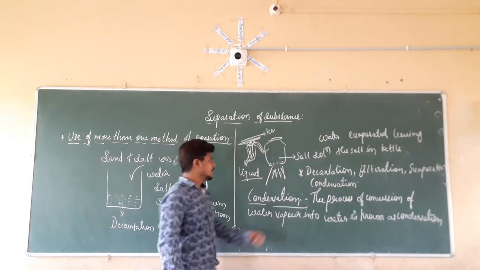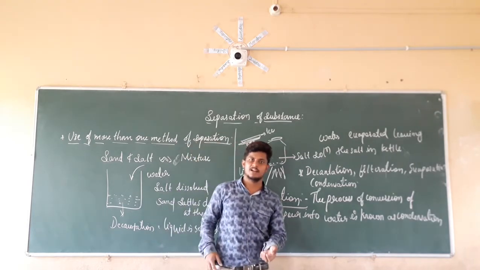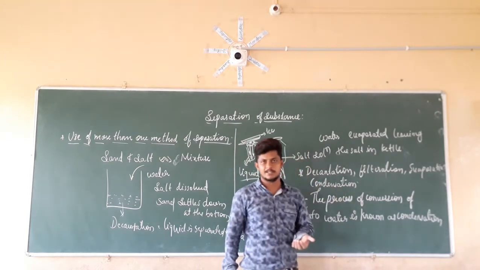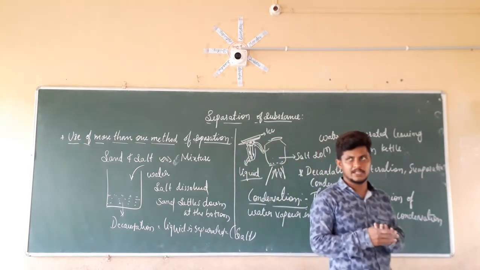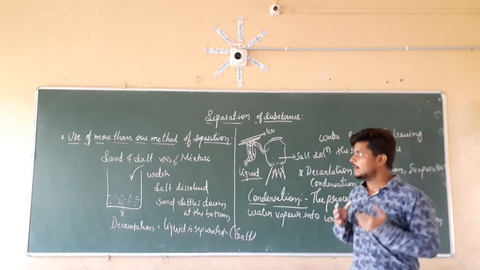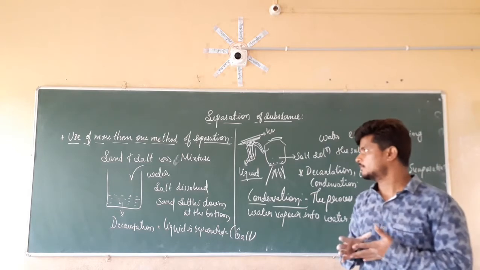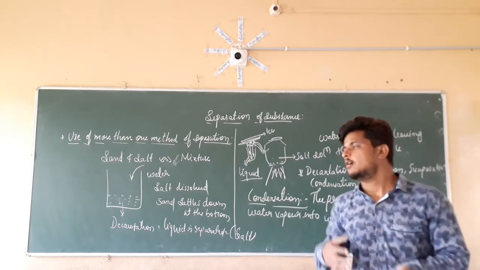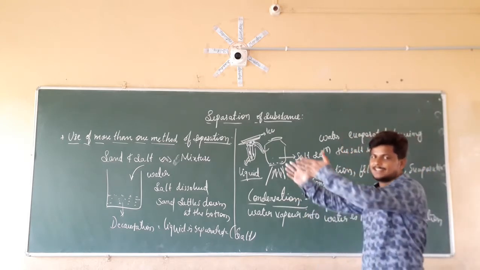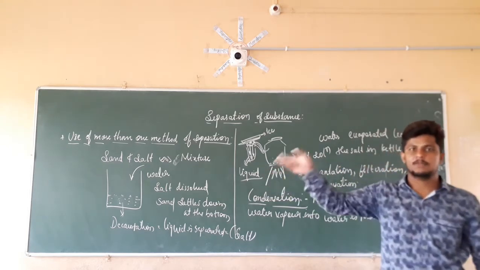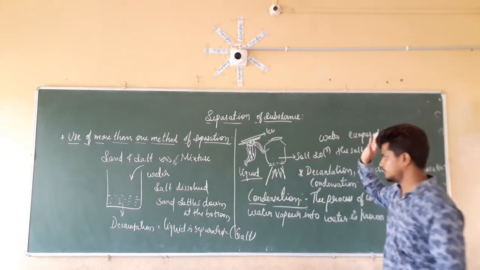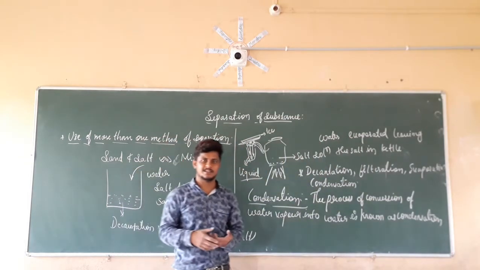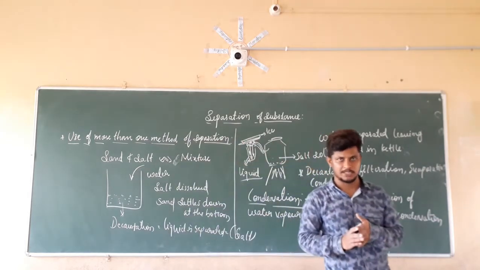If you check here, for separating sand from the salt, how many steps or processes are we using here? Decantation, filtration, evaporation, condensation. There are a total of 4 steps used here. So we can say that for the separation of a single mixture, we can use more than one method. This is the example of using more than one method for the separation of a mixture. I hope this is clear about condensation as well as the use of more than one separation technique for separating a single mixture.